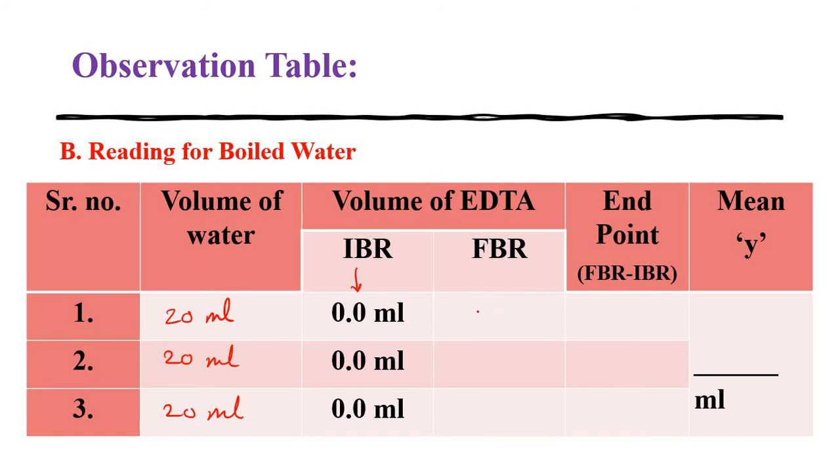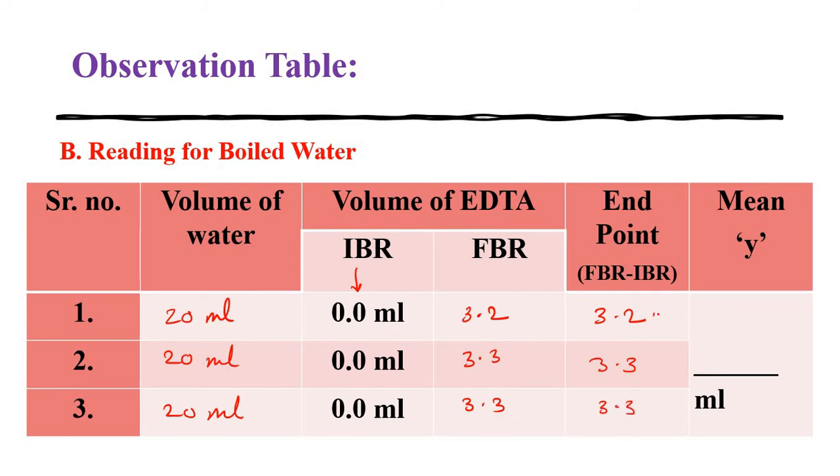So your burette readings are, suppose for this boiled water, 3.2, again suppose 3.3 and 3.3. Then you have to calculate the end point, that is FBR minus IBR. It becomes 3.2, 3.3 and 3.3.